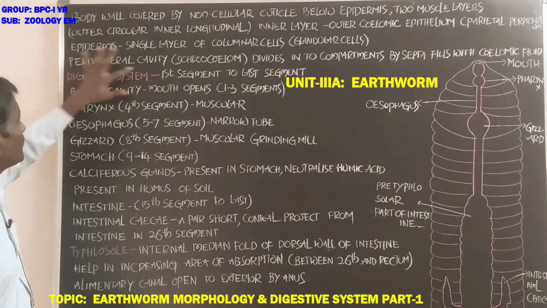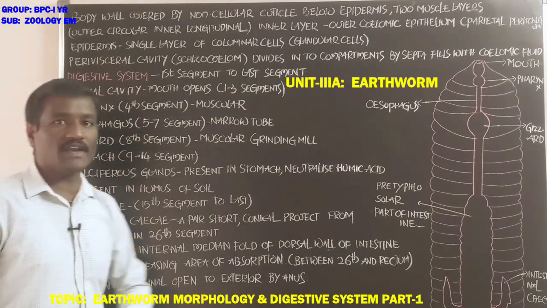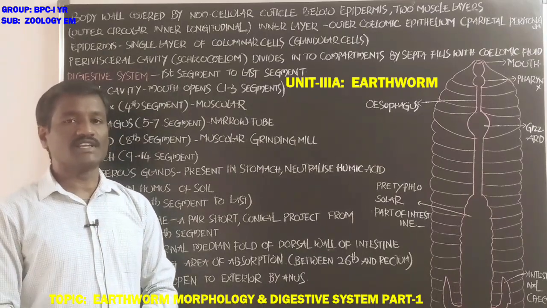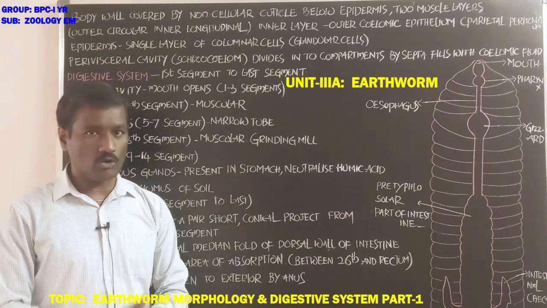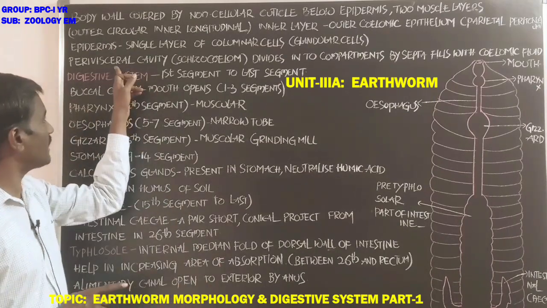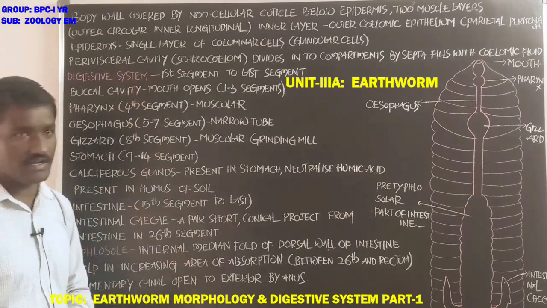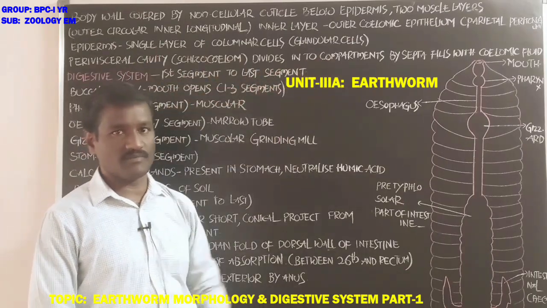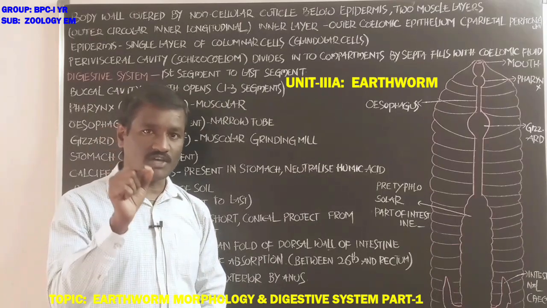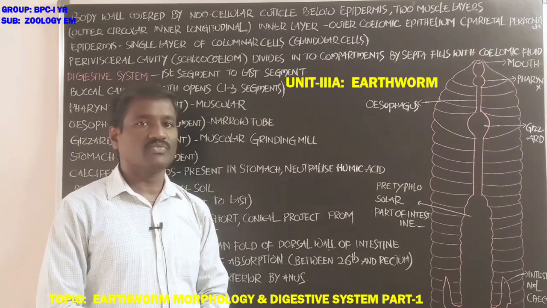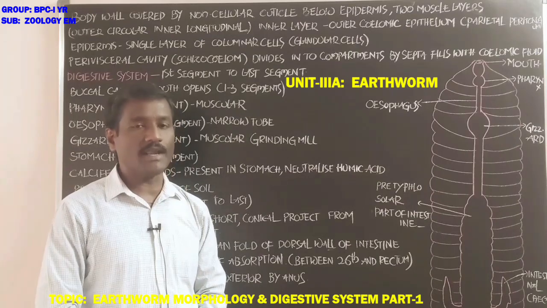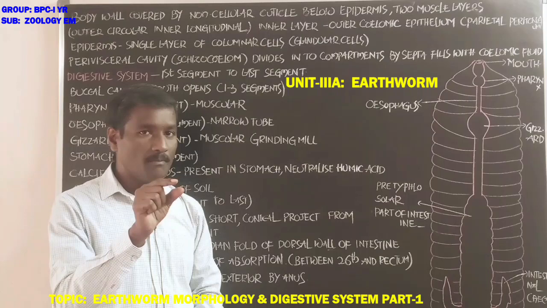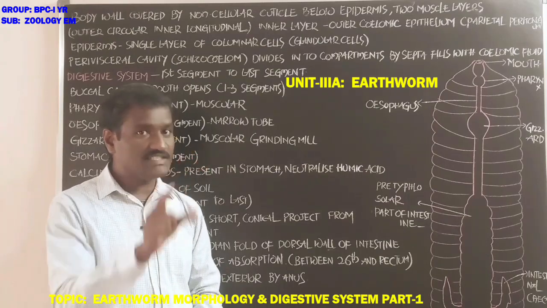Next, the perivisceral cavity. It is the body cavity present in the earthworm, also called the schistocoelom. If you observe the body of the earthworm, there is a perivisceral cavity or schistocoelom. It is a coelom.